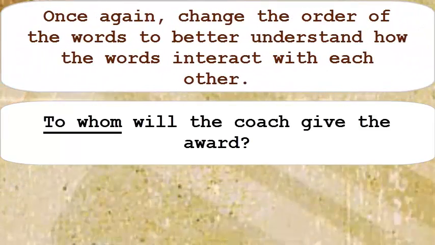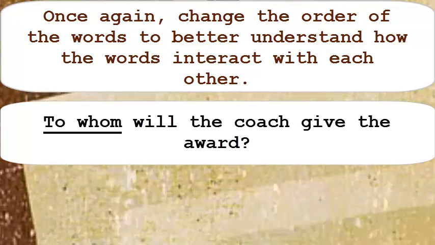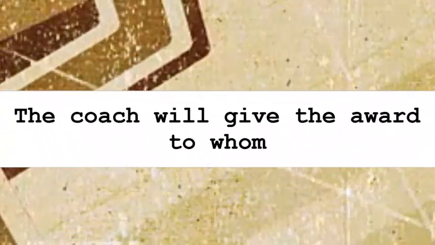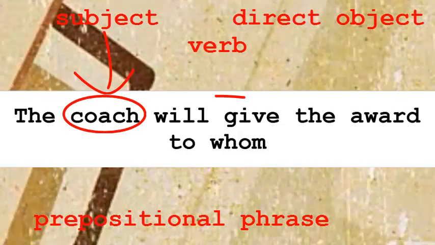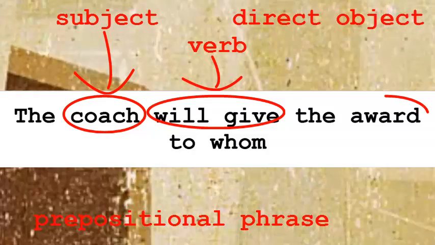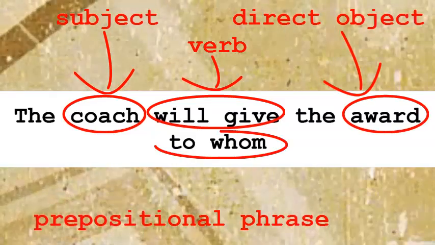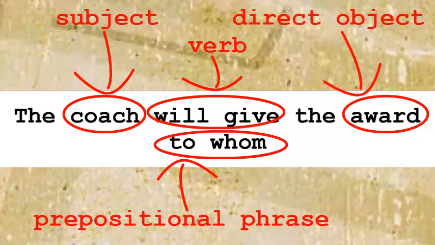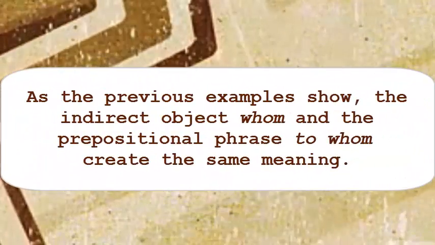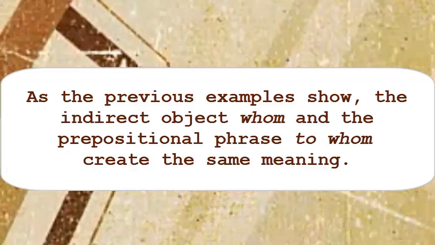Once again, change the order of the words to better understand how the words interact with each other. The coach will give the award to whom? Coach is the subject, will give is the verb, award is the direct object, to whom is a prepositional phrase. As the previous examples show, the indirect object whom and the prepositional phrase to whom create the same meaning.